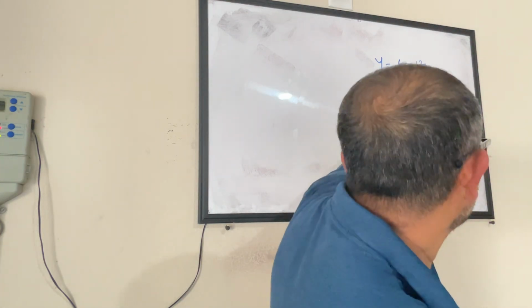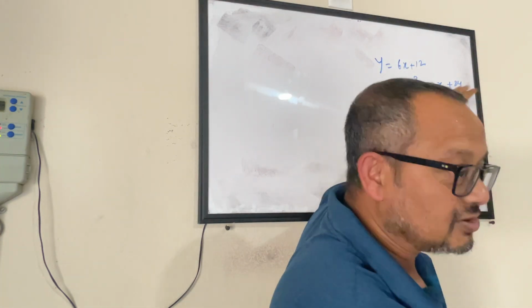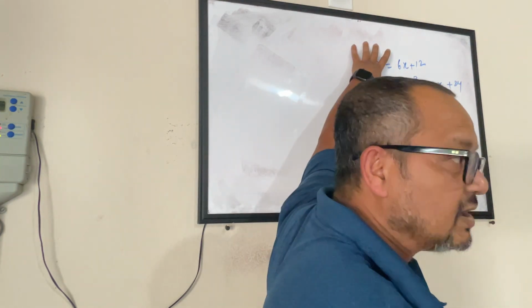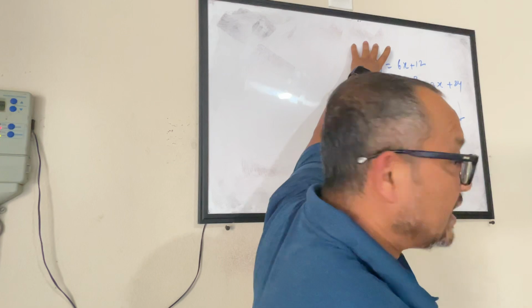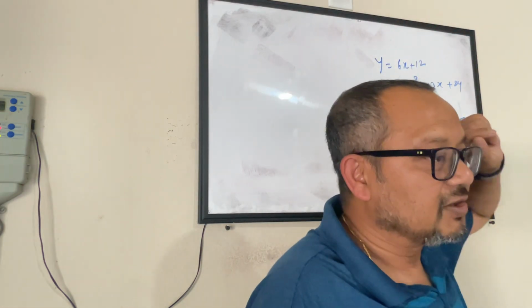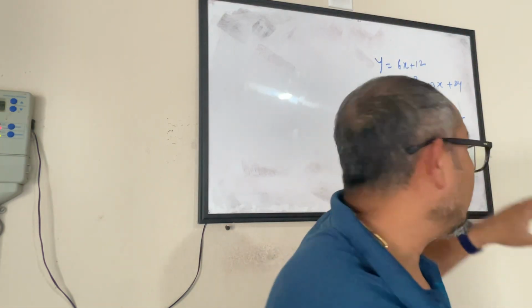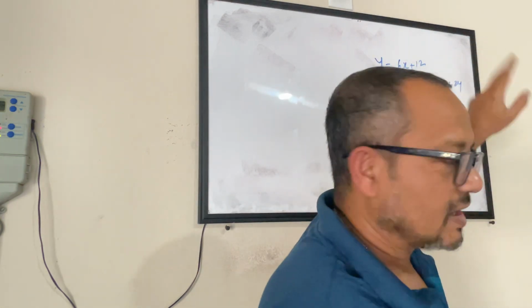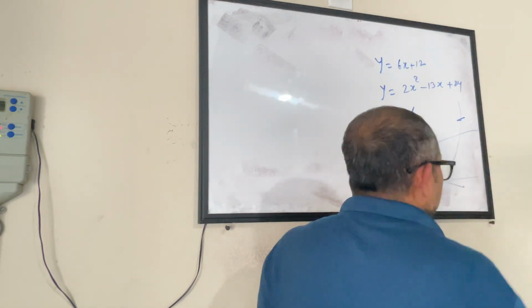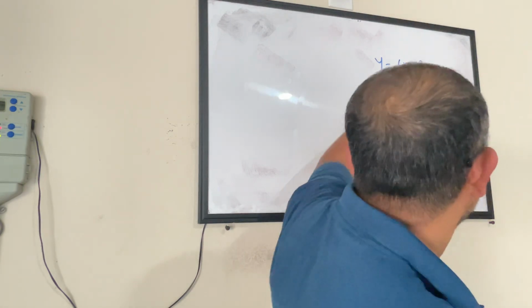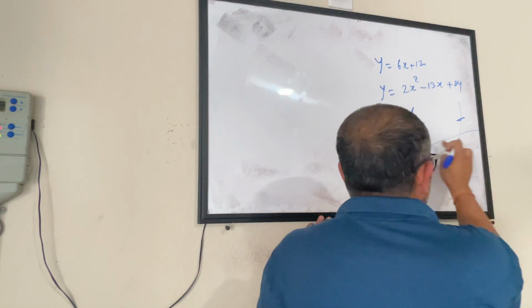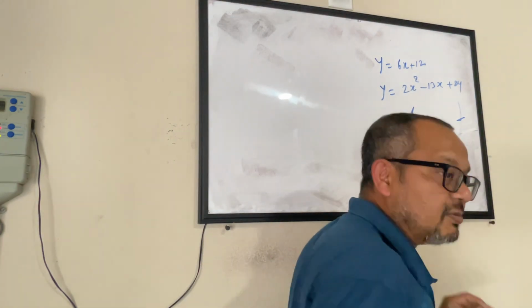Now, there are two options that you have. You can just solve these two equations algebraically and find out the x and y values. If you find two values of x and two values of y which meet both the conditions, that means the line is crossing the parabola. If you don't find a common value for x and y, then you can assume they are not meeting, they have nothing in common.